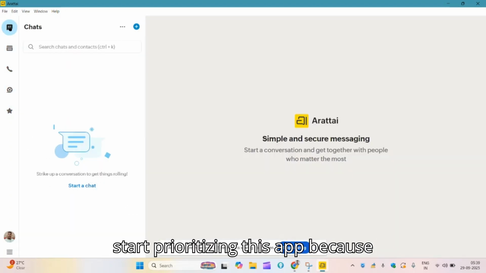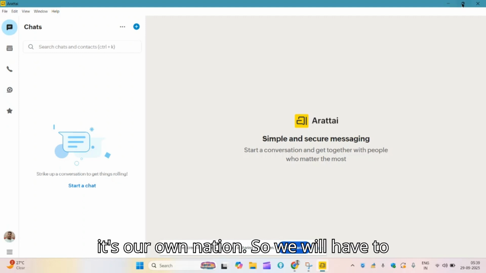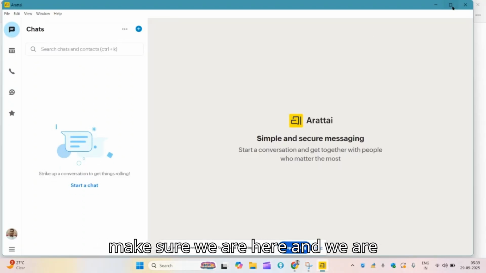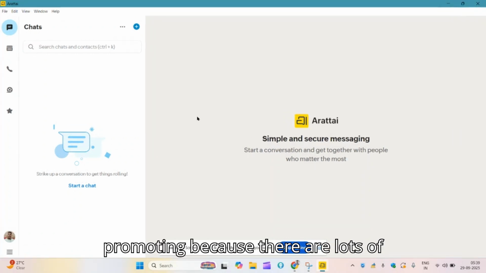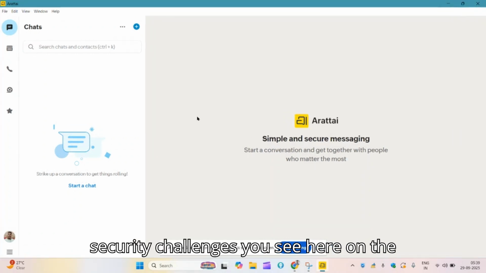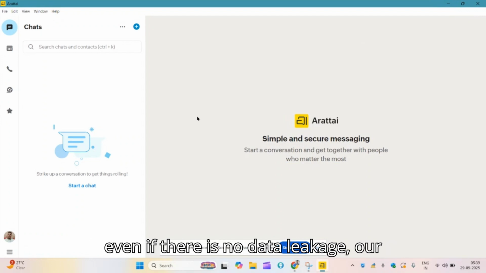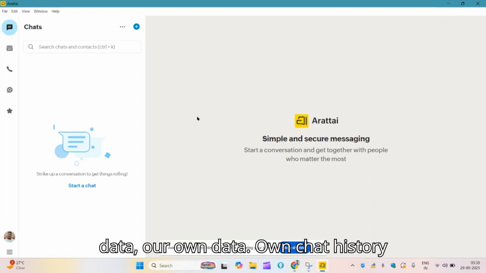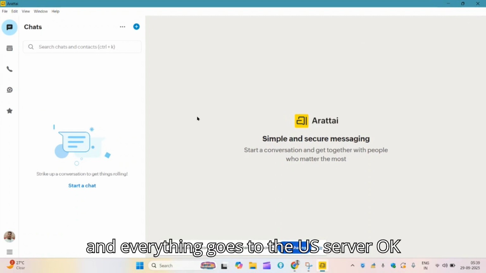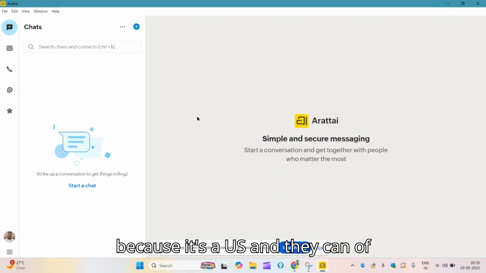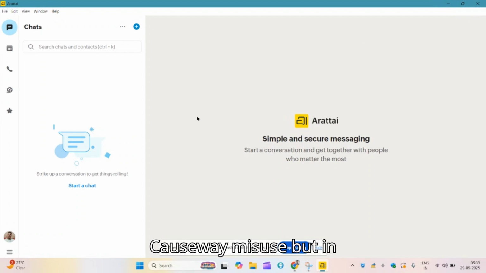So we'll have to start prioritizing this app, because it's our own nation's. We'll have to make sure we are here and promoting it, because there are lots of security challenges on WhatsApp, lots of data leakage. And even if there is no data leakage, our own data, our own chat history and everything goes to the US server, and they can of course misuse it.